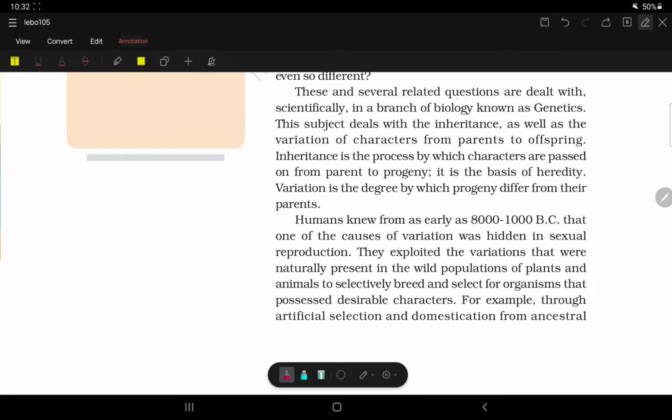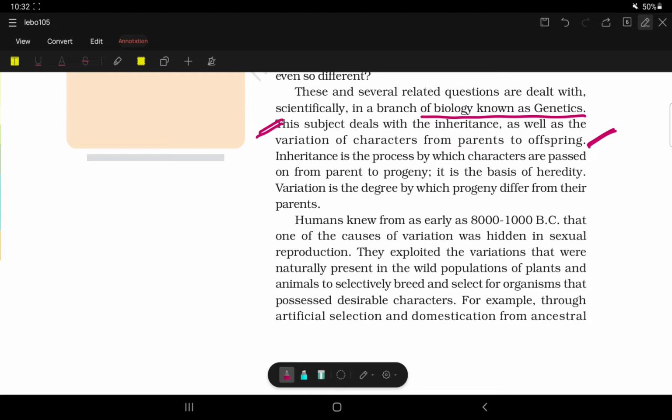These and several related questions are dealt with scientifically in the branch of biology known as genetics. These subjects deal with the inheritance as well as the variation of characters from parents to offspring. Through Mendel's laws, we will come to know what we inherit from our parents, and how we are different from our parents.